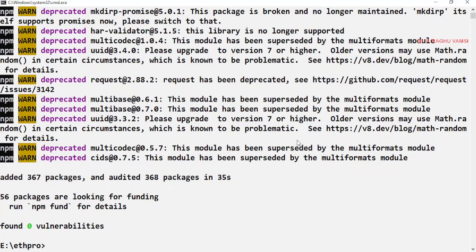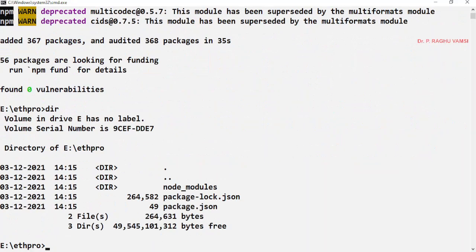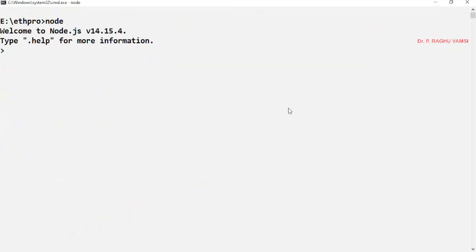Whenever this is installed, if you look at the current folder, previously the folder was empty. Now here we will find node_modules, package-lock.json and package.json. That means whatever package we installed, Web3, was installed in the local folder, that is this folder. So the node prompt started.